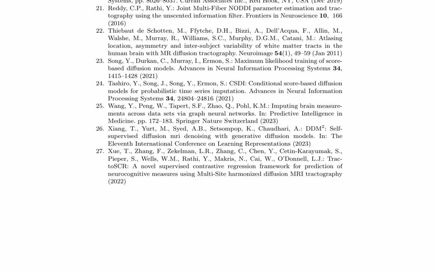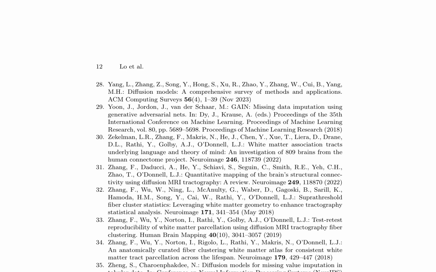The methods employ supervised contrastive learning and graph neural networks to impute missing data in connectome-based predictive modeling. The results show improved accuracy in predicting non-imaging phenotypes and language performance cognitive scores. Additionally, the models demonstrate test-retest reproducibility of white matter parcellation and can be used for consistent white matter tract parcellation across the lifespan. The study highlights the potential of diffusion models in enhancing our understanding of brain connectivity and its relationship with cognitive functions.